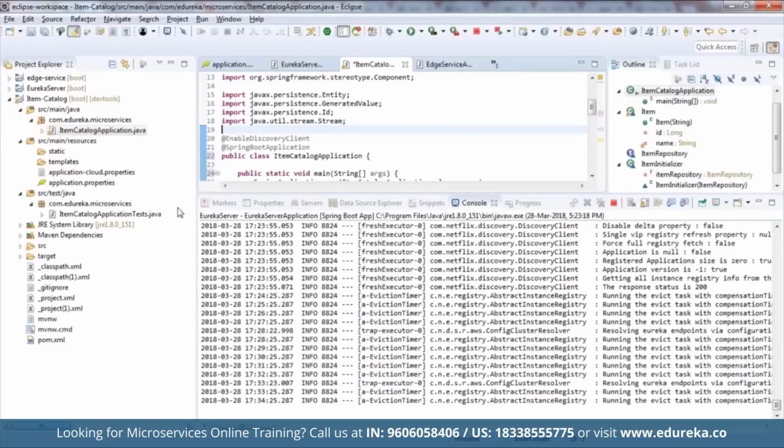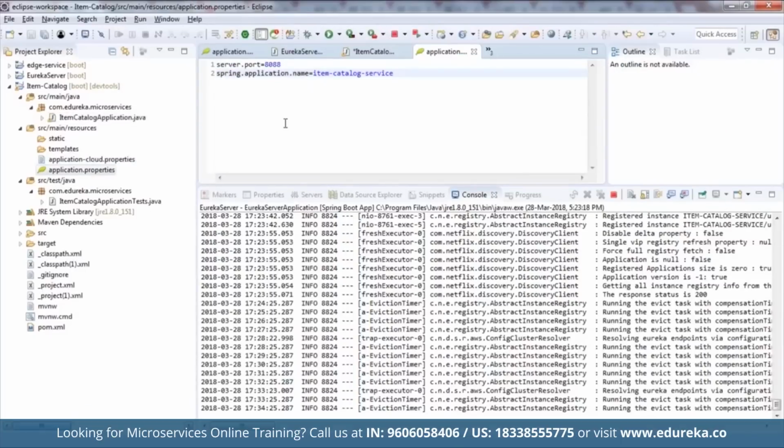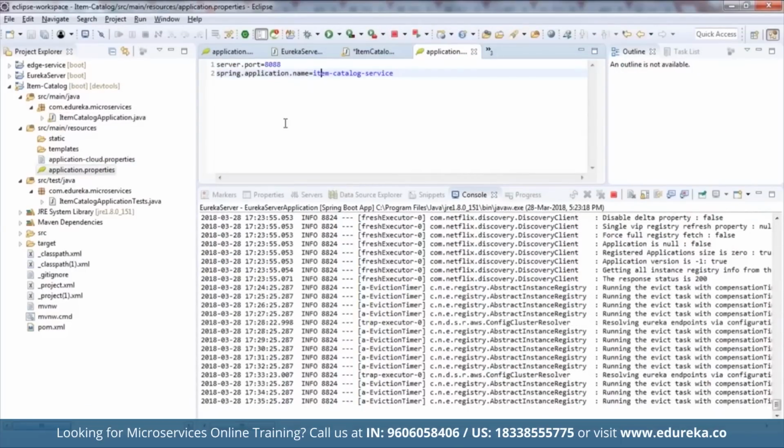Now let me go to the application.properties, where I wanted to show you a couple of things. In this application.properties, we have added an application name in the file to display the Eureka service and set the port to 8088.